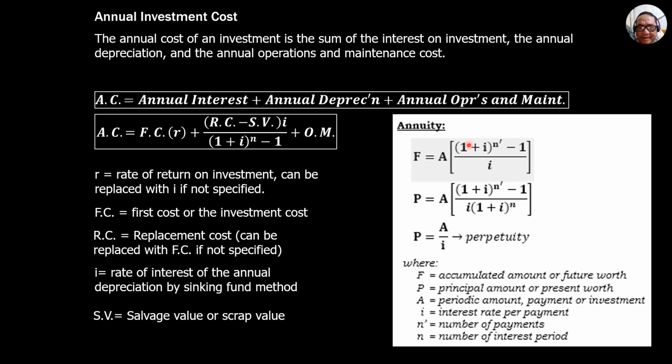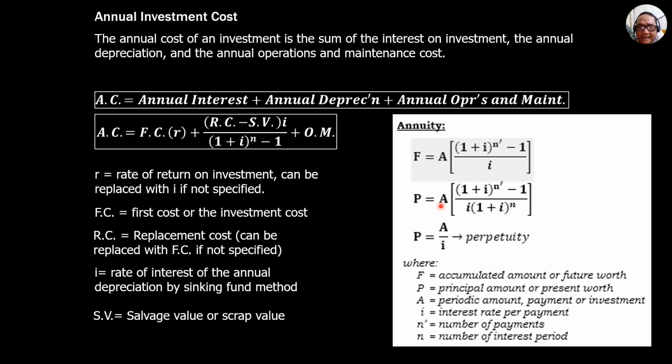Annuity, I already discussed this, so just remember the formula, and that's for perpetuity. So quantity (1 plus I to the n) minus 1 over I. Then present worth: A times quantity (1 plus I to the n minus 1) over I times (1 plus I to the n), because A over I times (1 plus I to the n minus 1) is the future worth of annuity, then we divide it further by 1 plus I to the n to make it present worth.